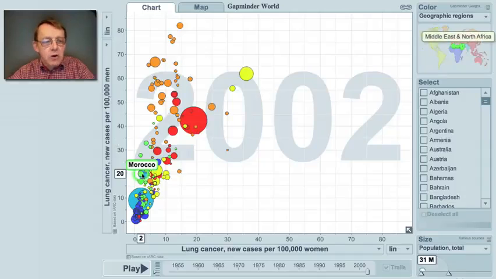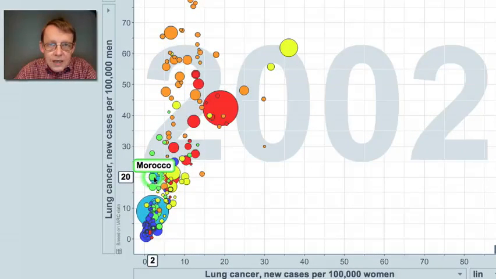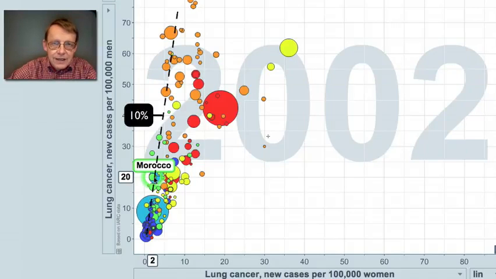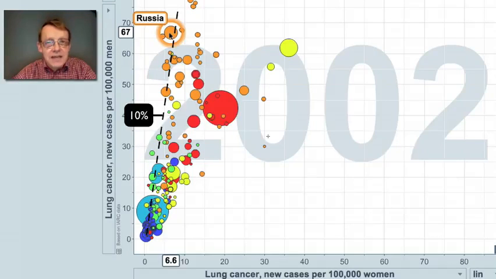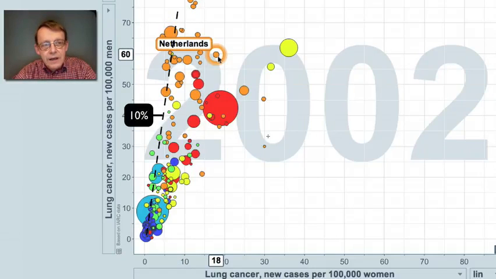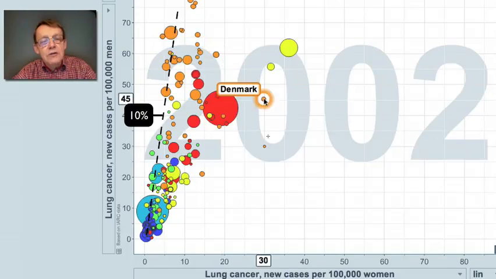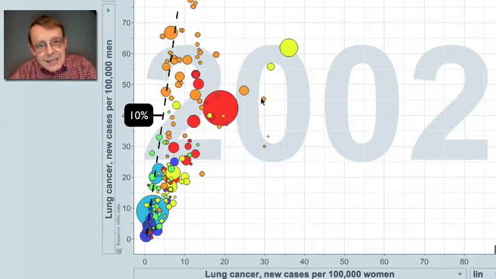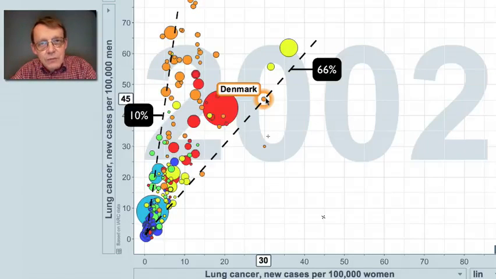Look here at Morocco. We have 2 cases of lung cancer in women compared to 20 in men. It's 10% in women compared to men. I go to Russia, I find the same thing. 67 per 100,000 in men, 6.6 per 100,000 in women. Once more, 10% just in women compared to men. Whereas if I move to the Netherlands, it's about 30% in women compared to men. And if I go over here to Denmark, I find about 66% of lung cancer in women compared to men.